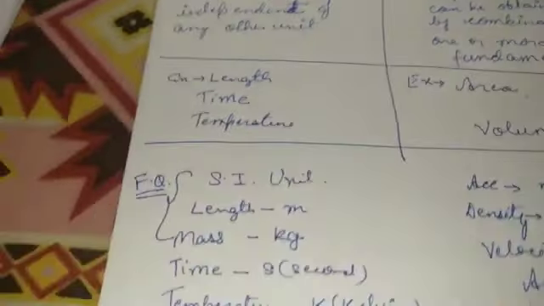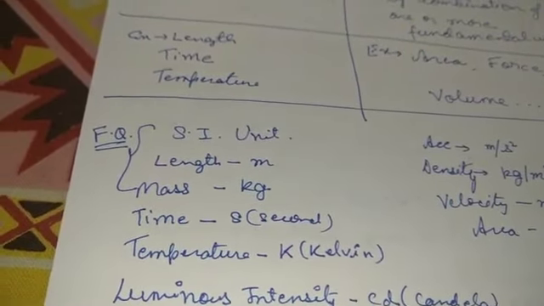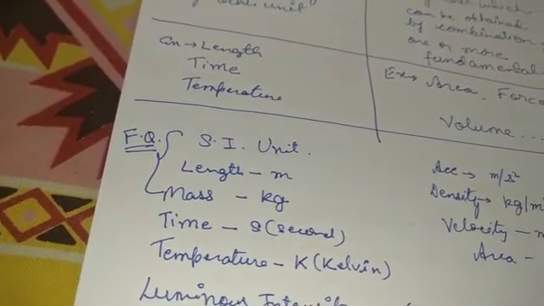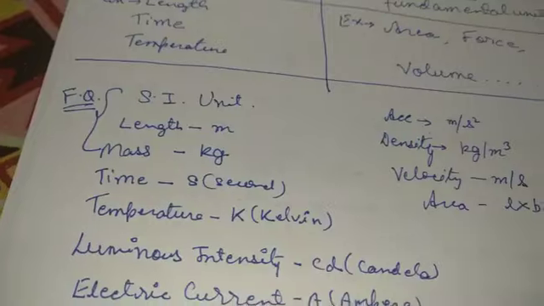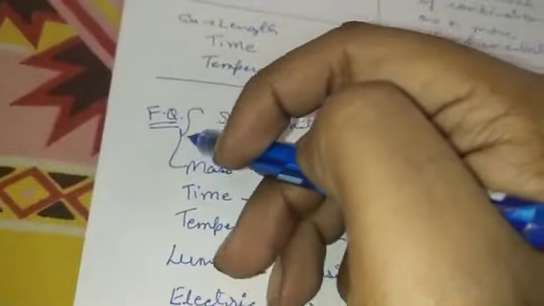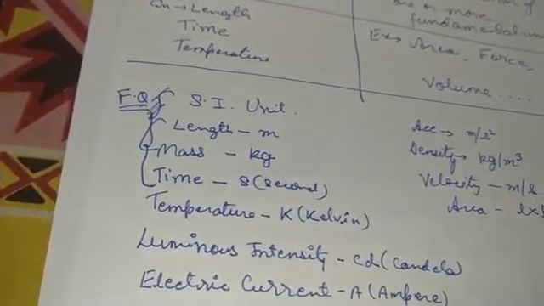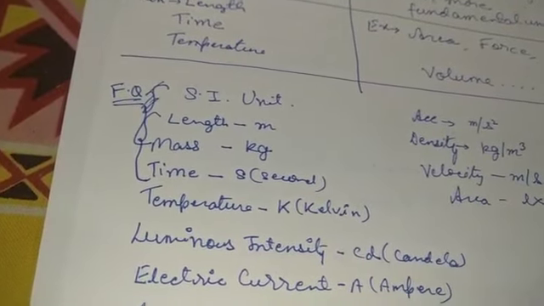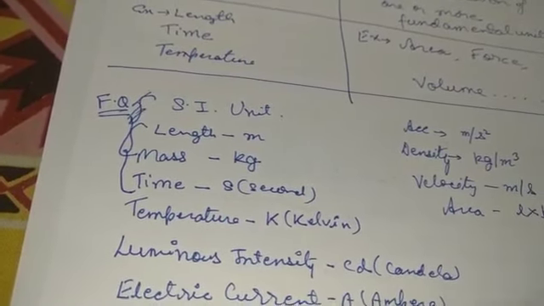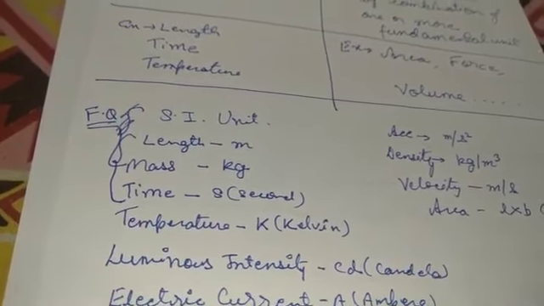Alright. Now the fundamental quantity initially consists of three very basic things: the time, the length as well as the mass. So these are the three things: length, mass and time. Now what is the SI unit of length? We know that, meter. What is the SI unit of mass? Kg, kilogram. We use grams also, but that is not the standard unit. SI is System International basically. And the unit of time we use is the second.